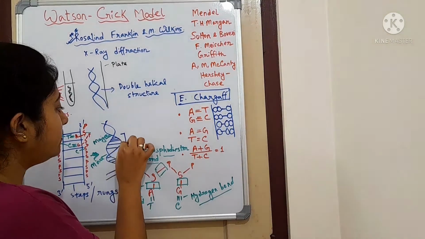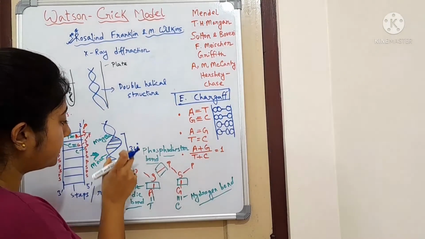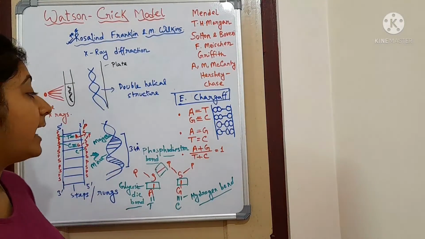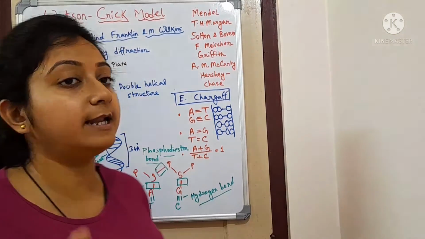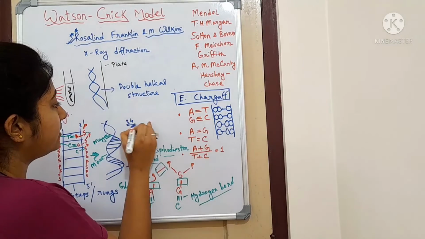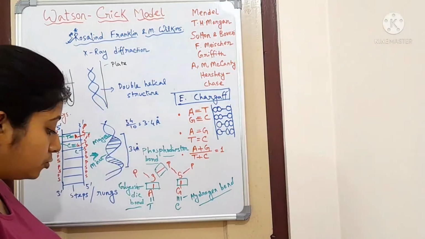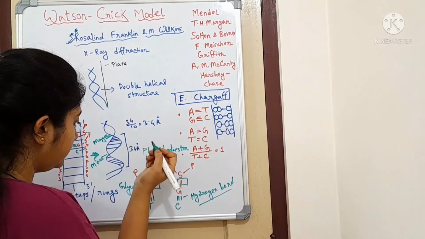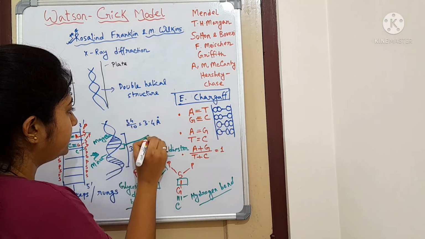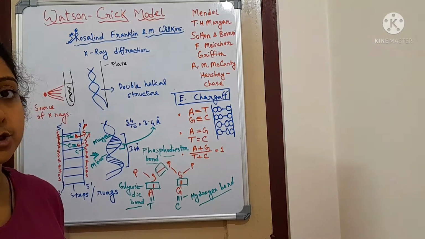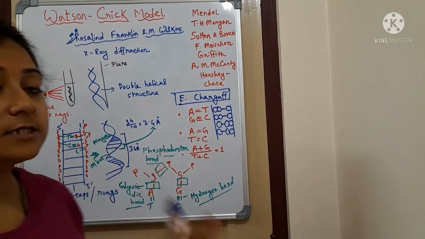That means within one base pair, what is the distance? As it consists of 10 base pairs and the distance is 34 angstrom, each base pair will have 34 divided by 10, that means 3.4 angstrom. So between 2 bases there will be a distance of 3.4 angstrom. And all of this is always constant.